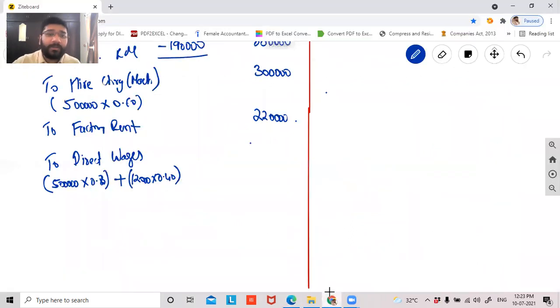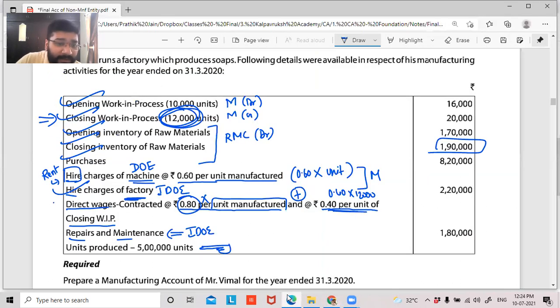Yes, sir. Tell me the total, guys. What is the total direct wages? 4,04,800. Is this correct? Yes, sir. Okay. Coming down. So direct wages is done. Closing WIP, so this is the line continuation to it.